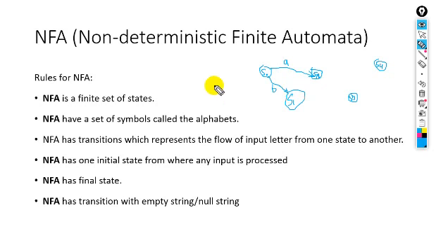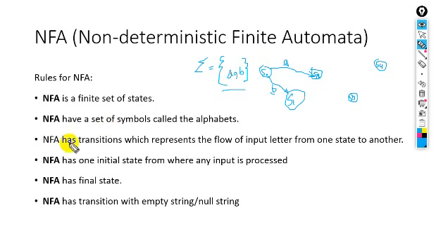The NFA has a set of symbols called the alphabet. These symbols are represented by an alphabet. For example, here we have alphabet A and alphabet B, so both are the letters inside this alphabet. An NFA should have an alphabet with letters, so this is the input letter A, input letter B.